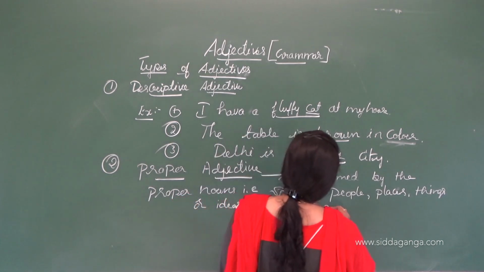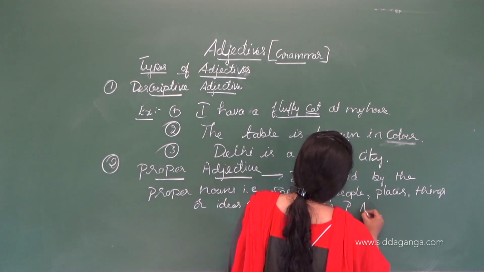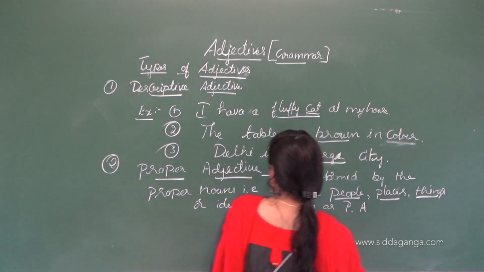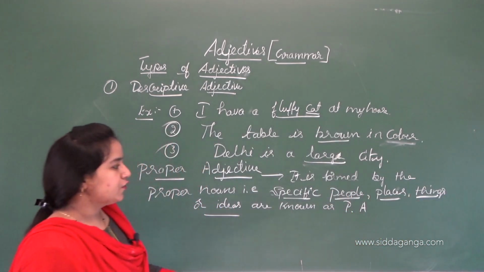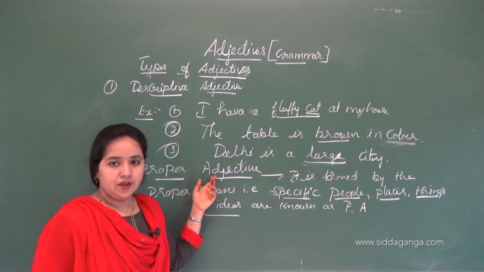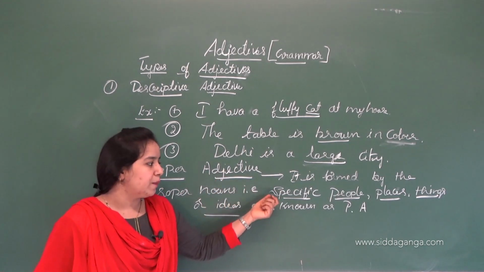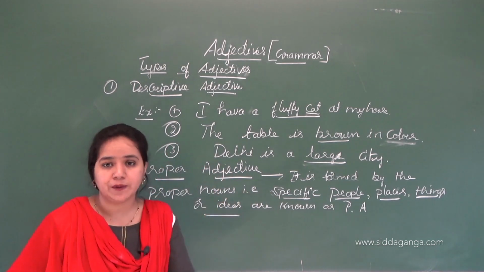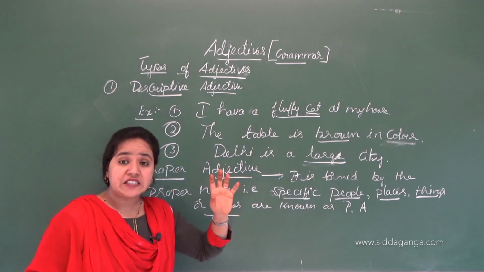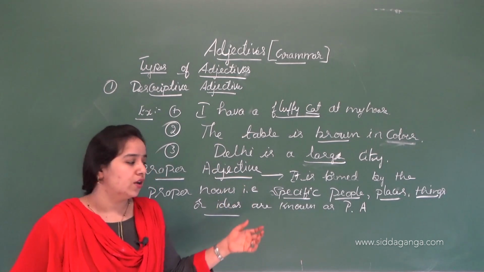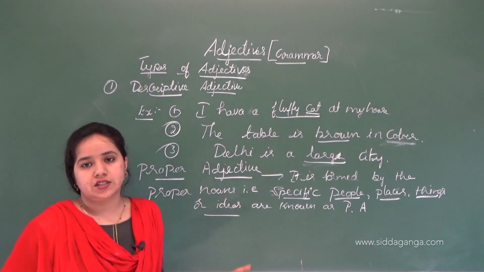I am writing it in short form, PA, which means proper adjective. These proper adjective words are formed from proper nouns related to specific people, specific places, and also things and ideas.